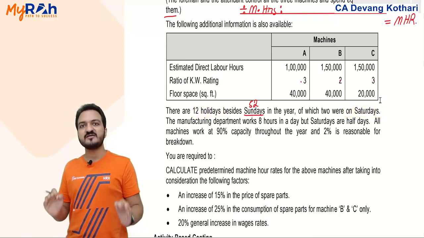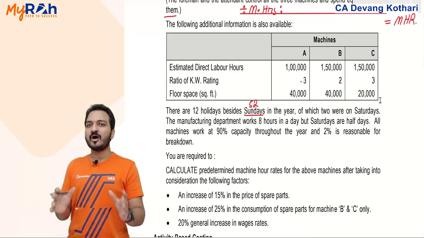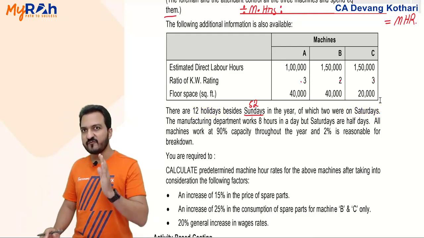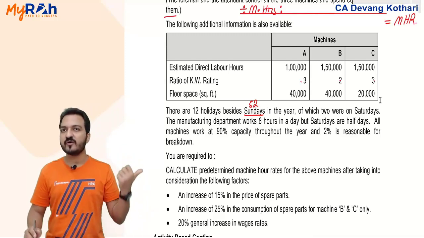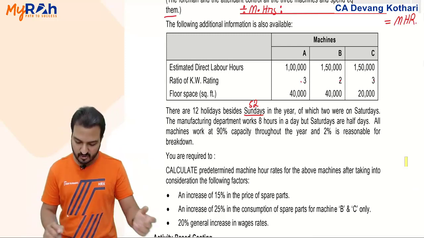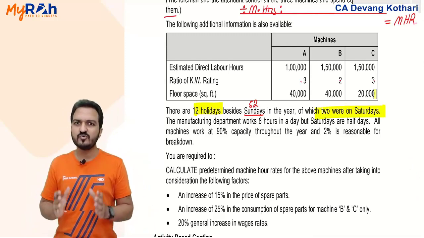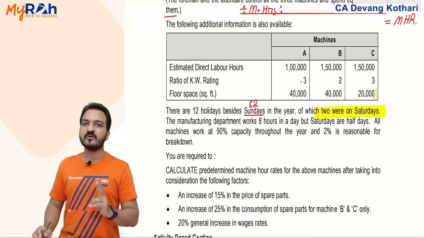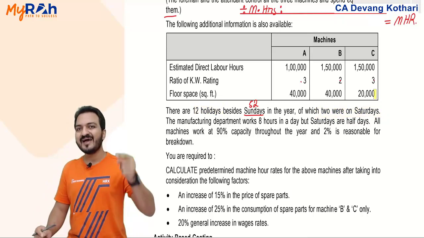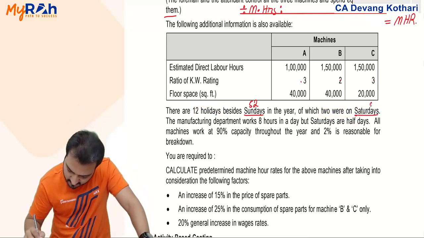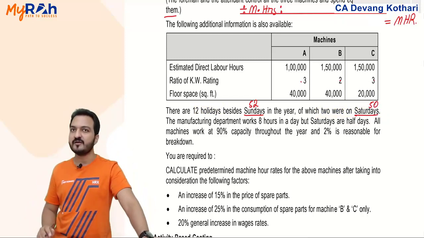There are 52 Saturdays in a year, and 2 of them were on a holiday. Remaining Saturdays are 50 Saturdays in a year.